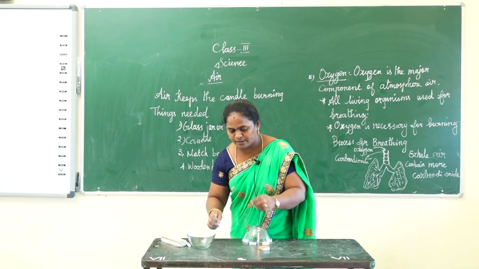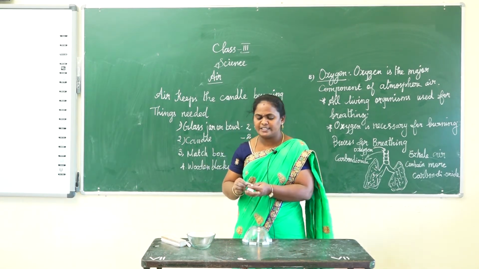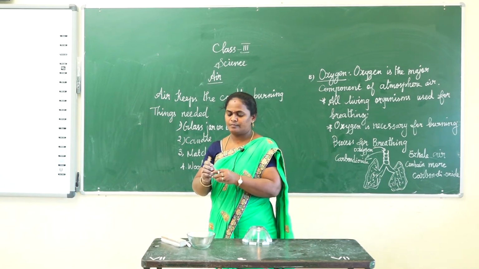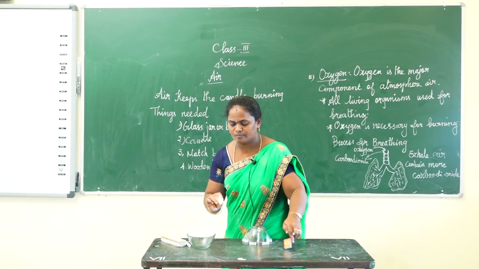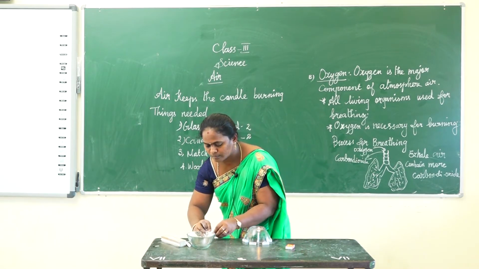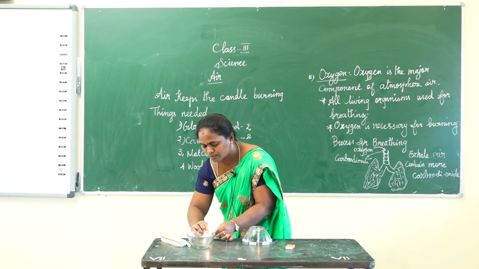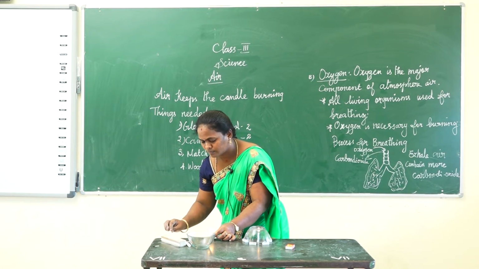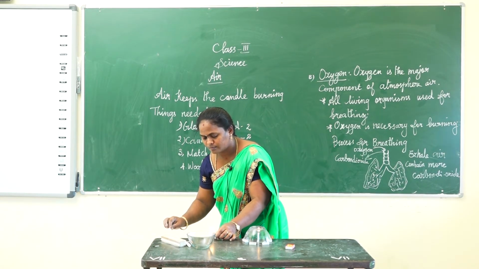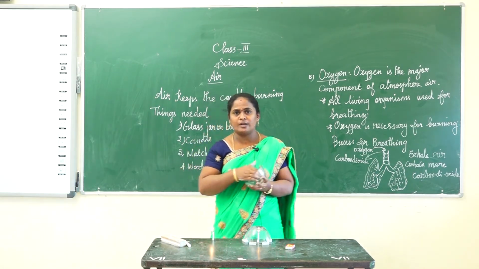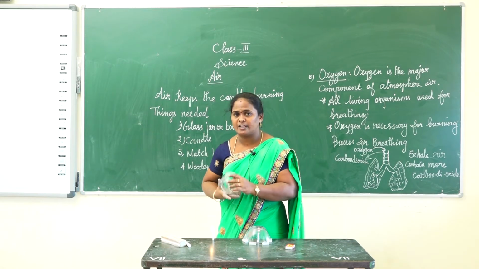And then now I light another candle. Next, another inverted jar is placed over the other candle.